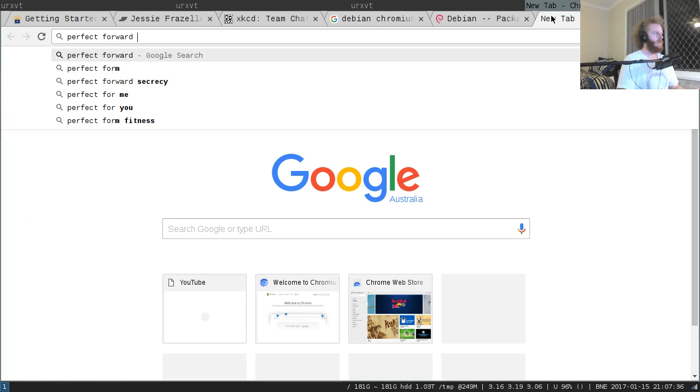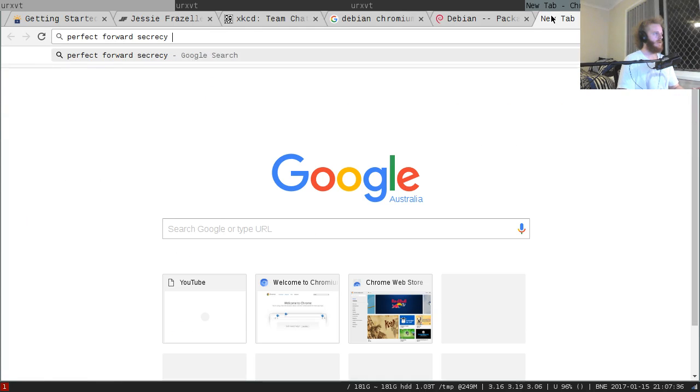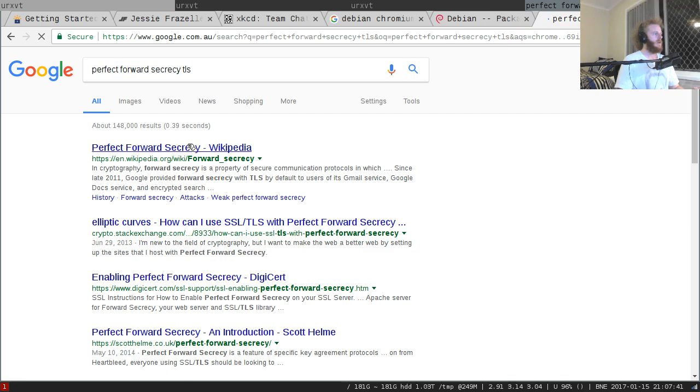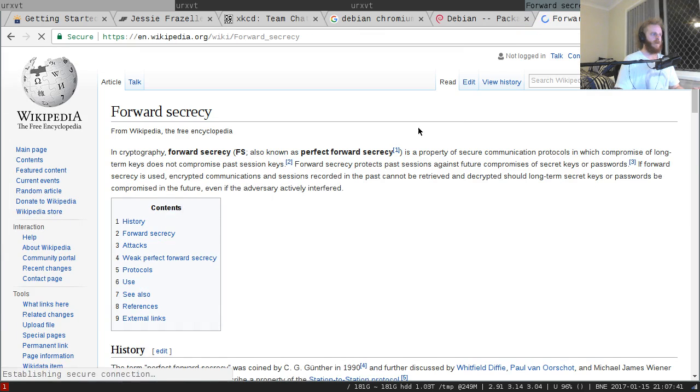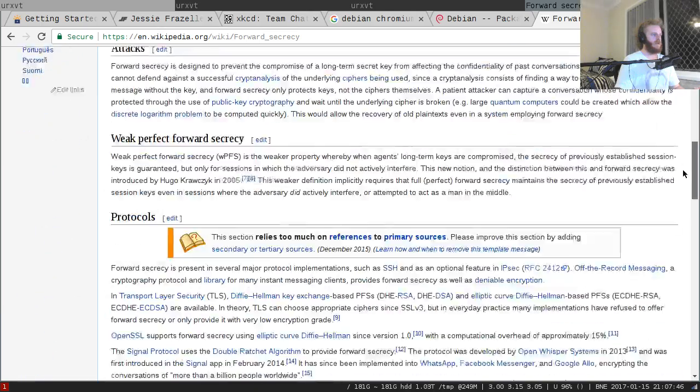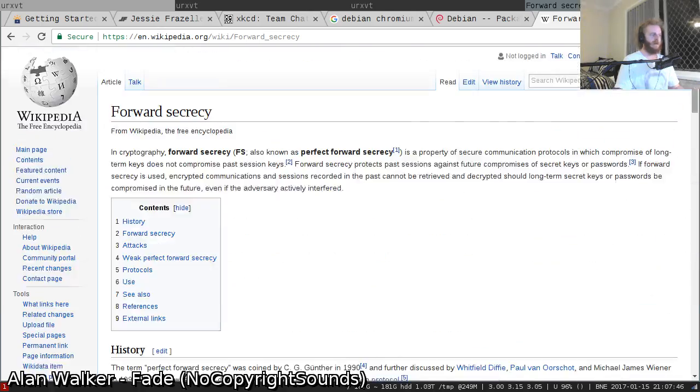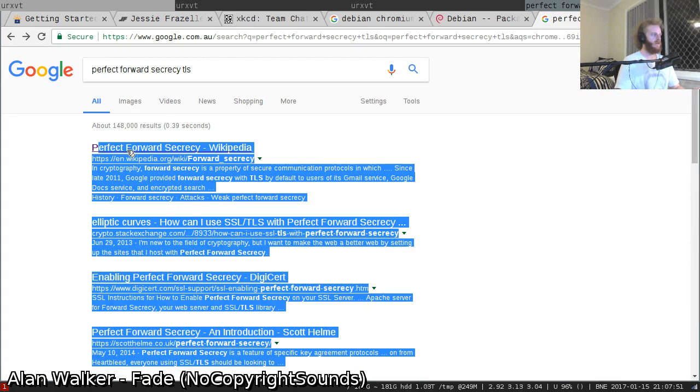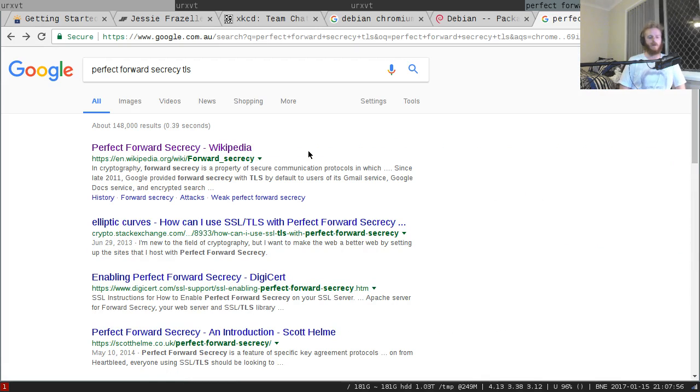Perfect forward secrecy, TLS. Perfect forward secrecy basically generates a random key for each connection, rather than simply using the key baked into the certificate. So PFS will result in a different key each time, and it's really good because it means that if someone, cough, the NSA, basically logs every single HTTPS or TLS connection and just saves it to disk, and then later on steals the web server's private key, they can decrypt everything, unless it's using perfect forward secrecy.